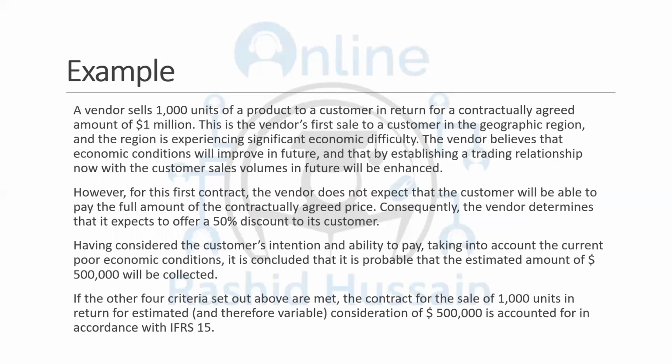So the example: a vendor sells 1,000 units of a product to a customer in return for a contractually agreed amount of 1 million. This is the vendor's first sale to a customer in the geographic region, and the region is experiencing significant economic difficulties. The vendor believes that the economic condition will improve in the future and that by establishing a trading relationship with the customer, sales volume in future will be enhanced.